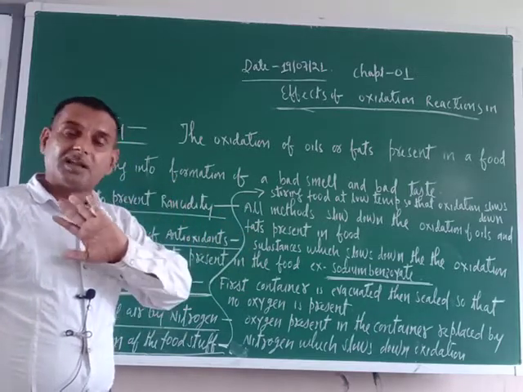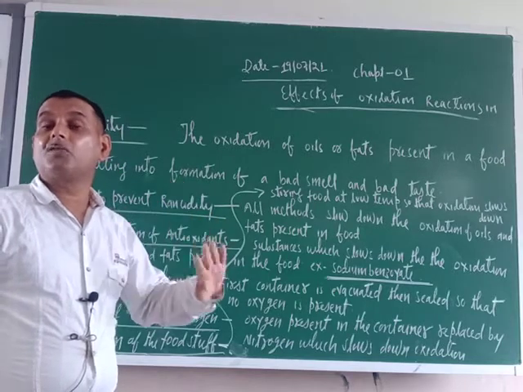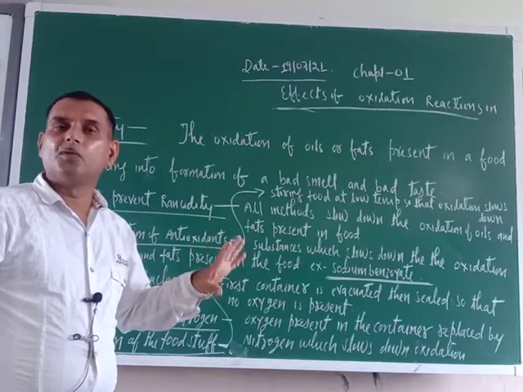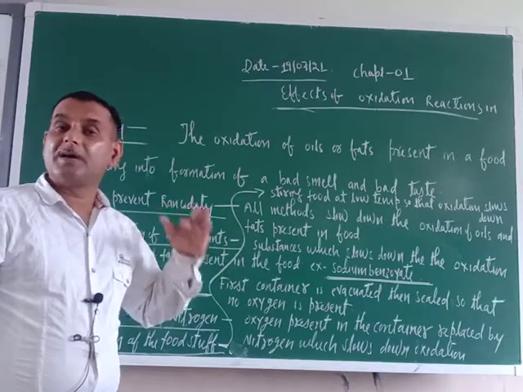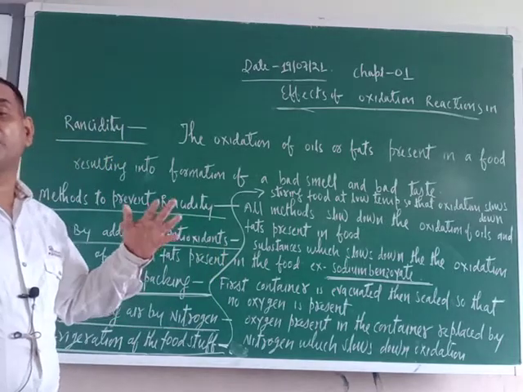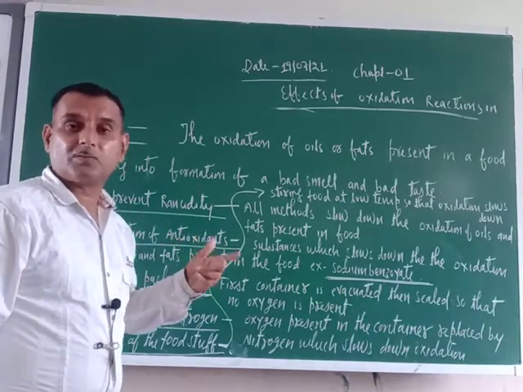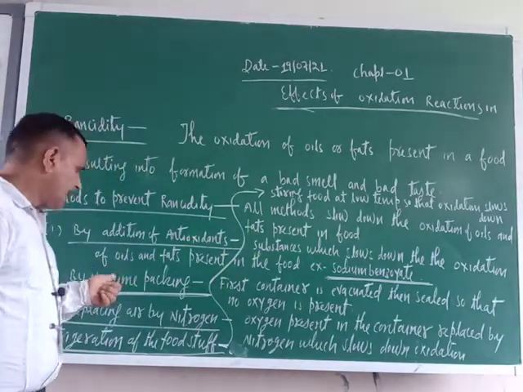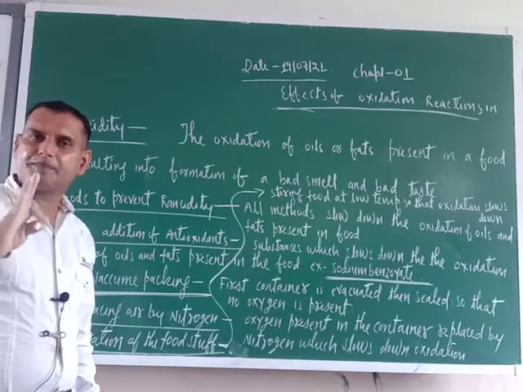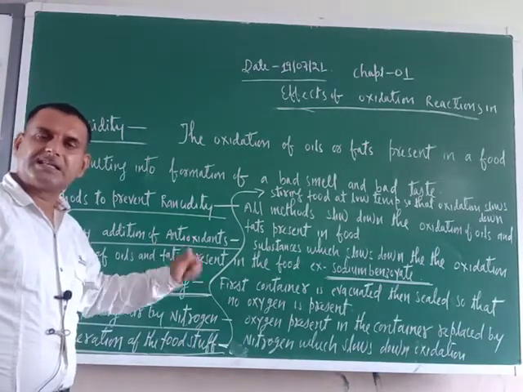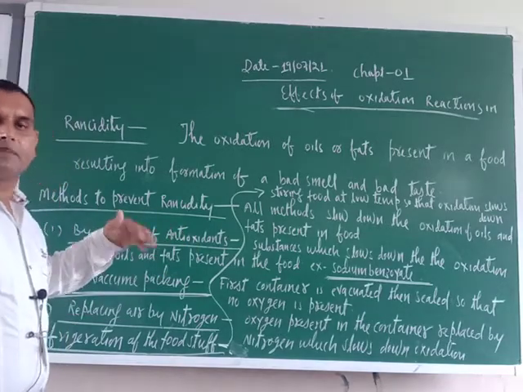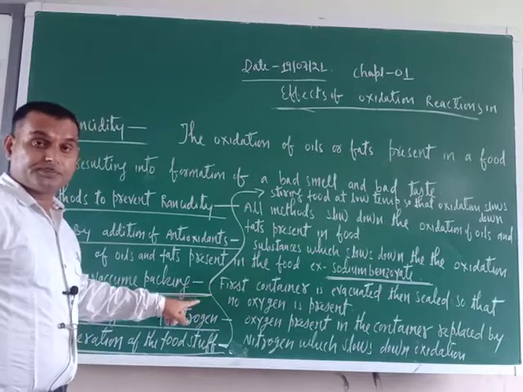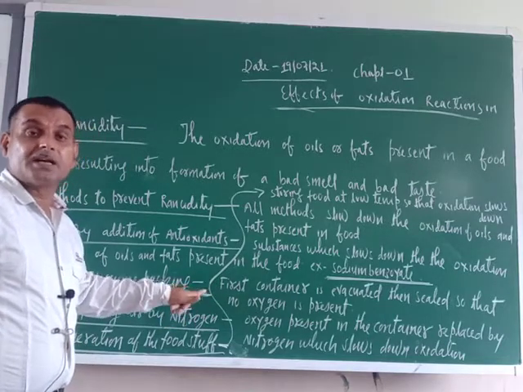Always remember that rancidity cannot be controlled for a long period of time. Almost 1 year, 6 months, 2 months, that's only enough. Even in the fridge, the substance can be preserved just for 2-3 days. Afterwards, that will also be spoiled. So vacuum packing means flushing out all the air present in the container or packets and then sealing it, so that the oxygen present in the air is removed. In this way also the oxidation process slows down.